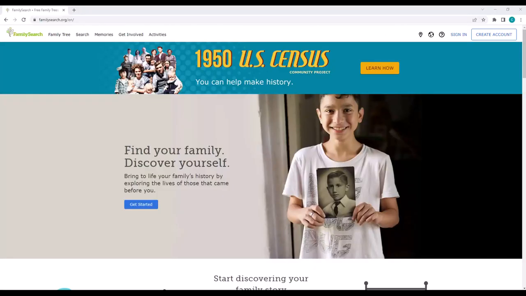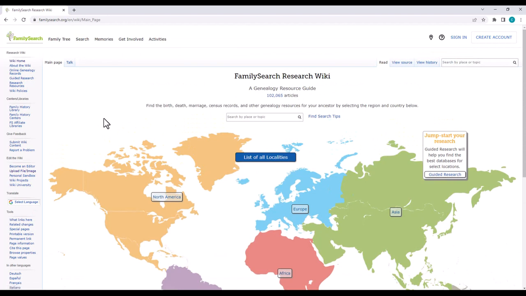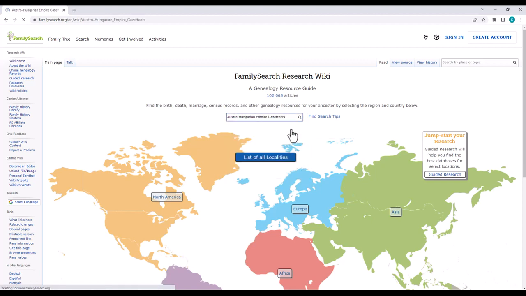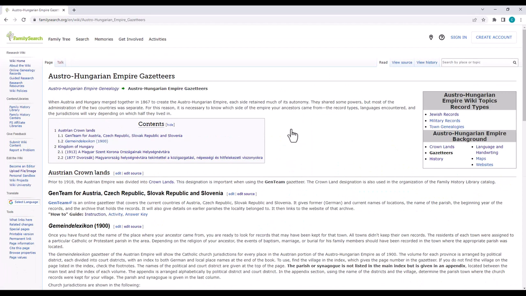To navigate to the wiki, use the tabs on the top to click on Search, and then come down to Research Wiki. Here in the middle, we can type in our desired page. Here we want the Austro-Hungarian Empire Gazetteers page, so we can just select that. Here we have the page that we want.